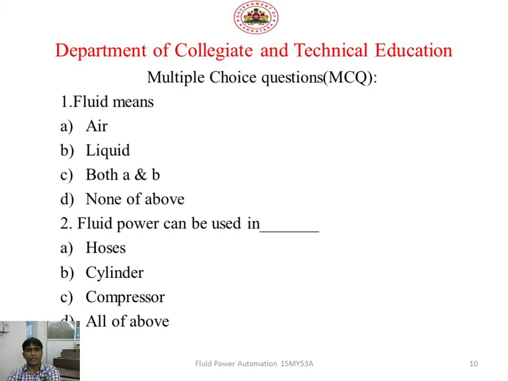Students, tell me. The right answer is D, all of them, because hoses means the pipes, cylinders are the actuators which you are using for performing the useful work, and the compressor builds up the pressure. So the right answer is all of the above.